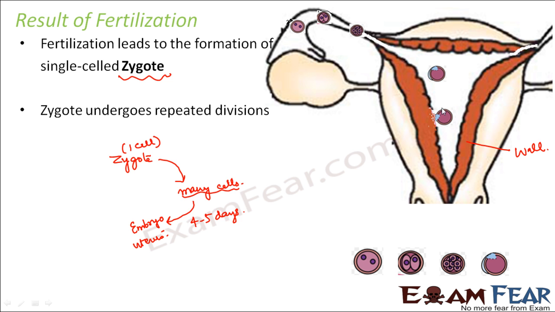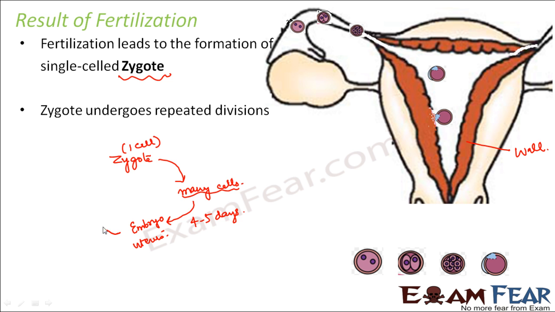And then gradually it will keep on developing, and the baby will grow and remain there in the uterus. So the walls of the uterus should be strong enough so that they can support the baby for 9 months. Now, how exactly does the embryo attach itself to the uterus?